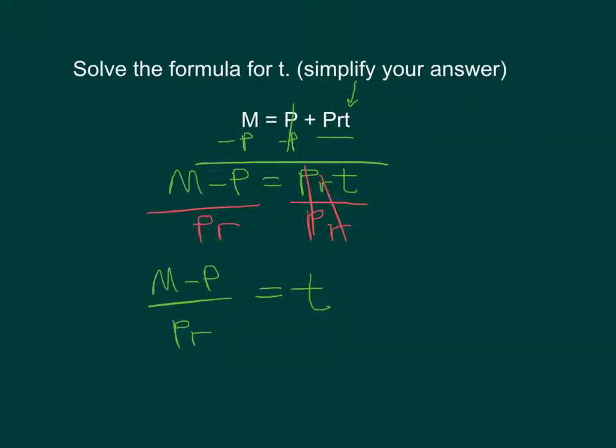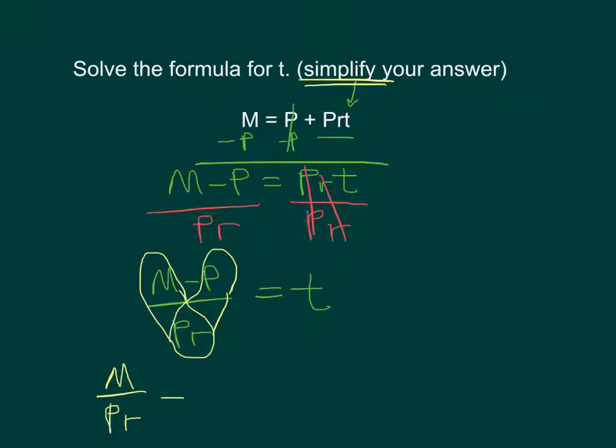Okay, so we do want to go a little bit farther just because we've got a P in the numerator and we've got a P in the denominator. So we can simplify this a little bit, just like the directions seem to indicate. What we can do is, let me erase a little bit. Take both terms on top and put them over the denominator. So we've got M over PR, and we'll subtract P over PR.